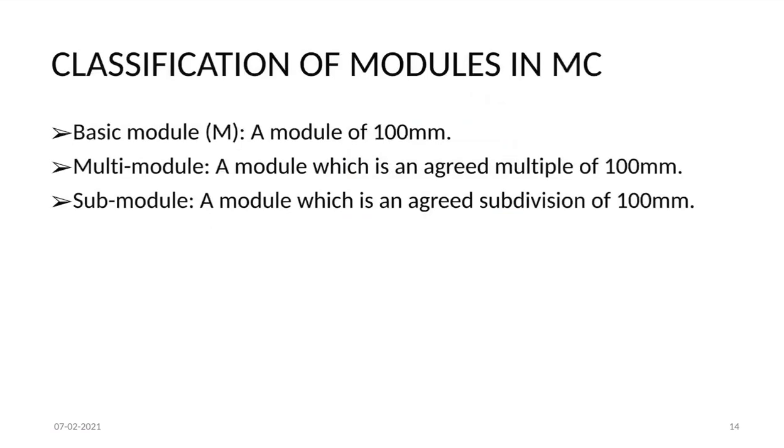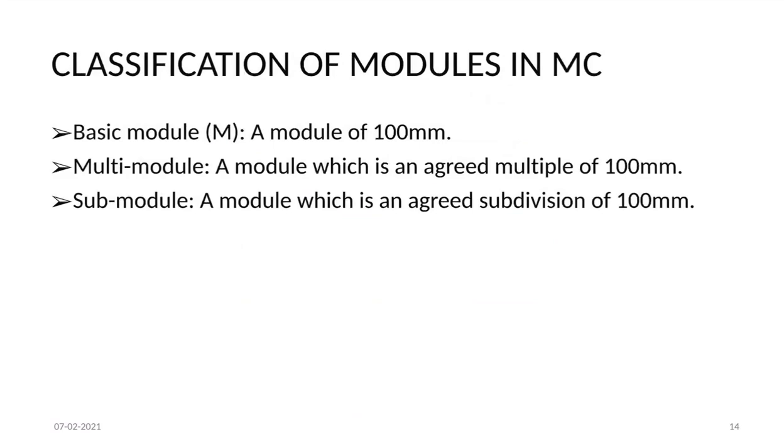Classification of modules in modular coordination. Basic module, a module of 100 mm. It is the fundamental unit size in modular coordination and for the general application to buildings and components. It is considered to be large enough to effect some variety reduction in the range of component sizes and is small enough to provide a flexible unit of measurement for the purpose of design.